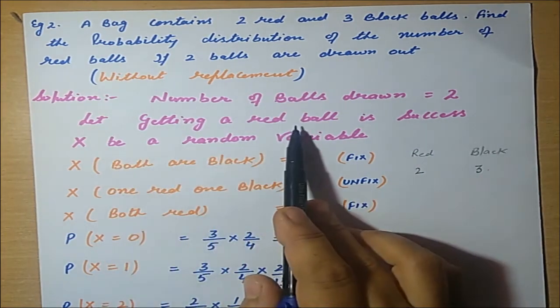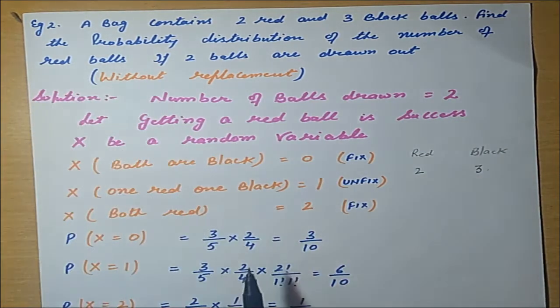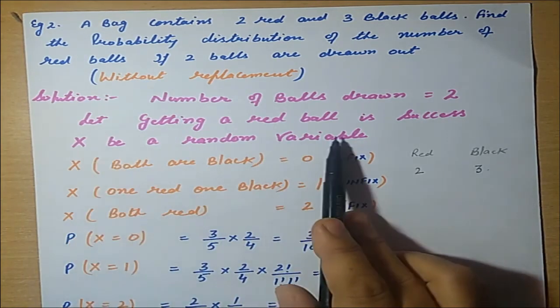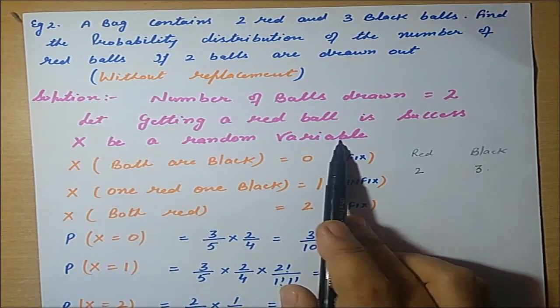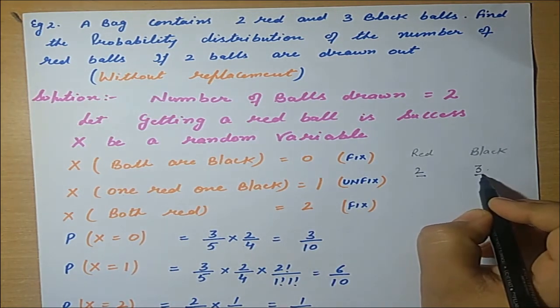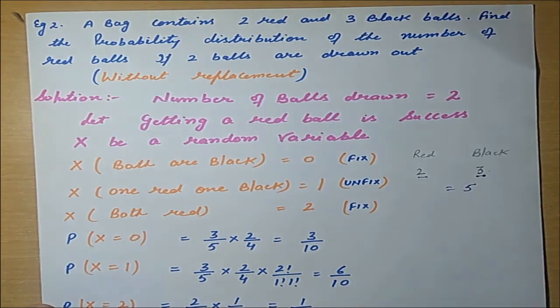Now let getting a red ball be the success case, because the condition is that we have a red ball. So getting a red ball is the success condition. That is the random variable. Now, 2 are red and 3 are black balls, so the total number of balls is 5.